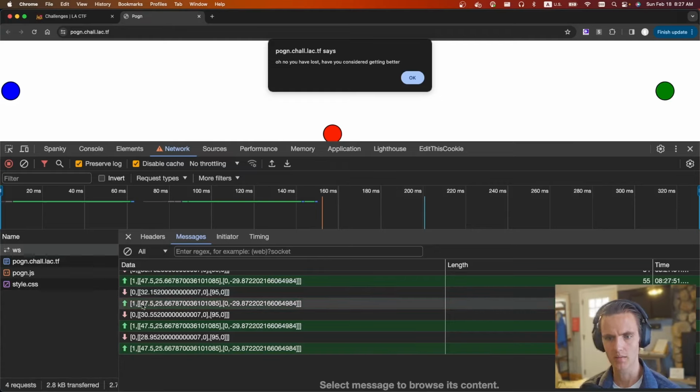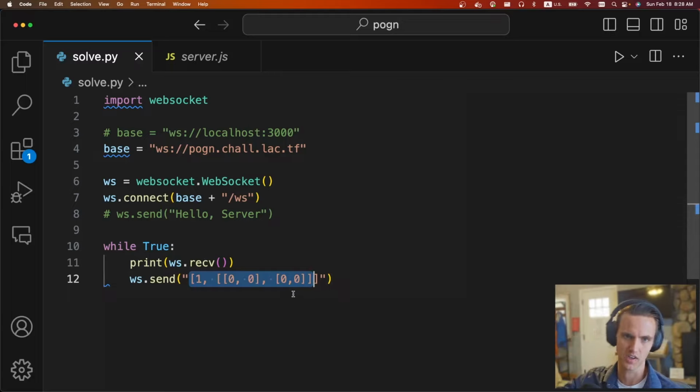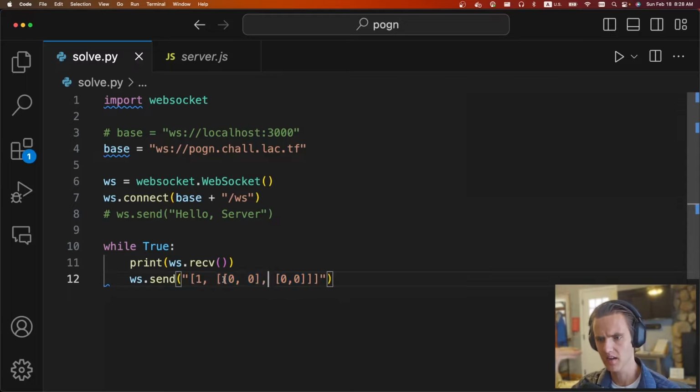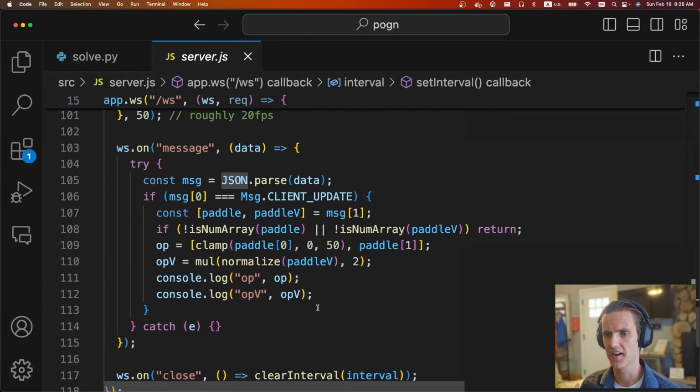And a 1 means I think it's our paddle position and our paddle velocity. I could have those mixed up. But like I said, I thought we were supposed to do a big paddle velocity in here, just so that the ball spikes all the way across and we score. But instead, apparently, if you pass 0, 0, 0, 0, at some point, not a number is introduced into the game state. And once not a number is there, it's kind of insidious. Any operation with not a number becomes not a number, and it happens.